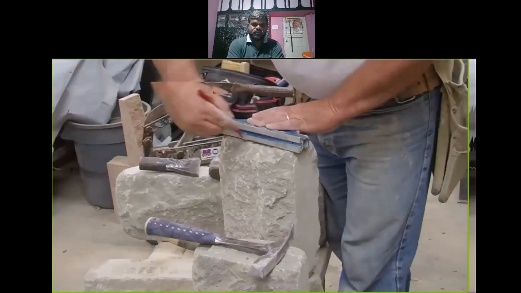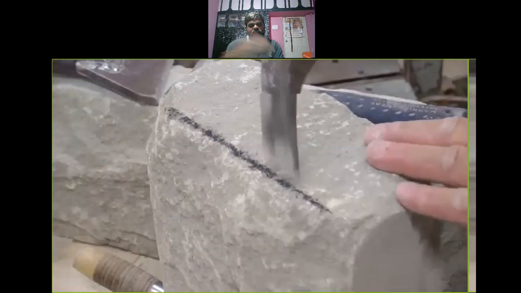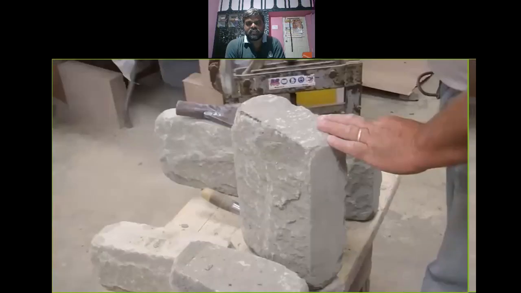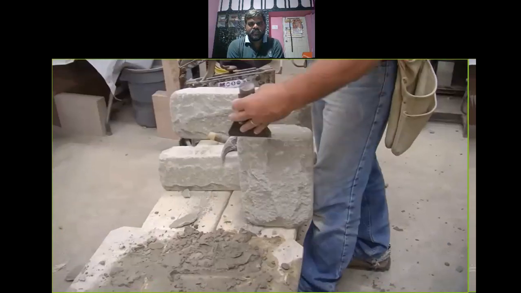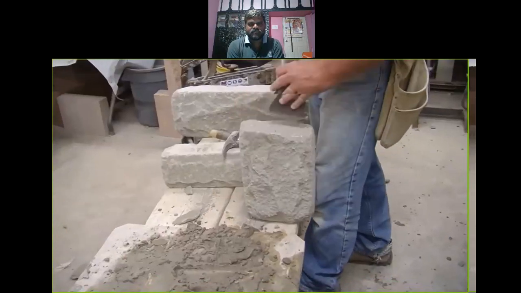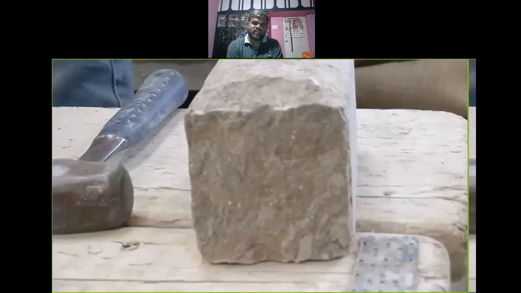This is the dressing of stone: cutting of the uneven surfaces. This is called dressing of stone. See, cutting the uneven surfaces, even that uneven surface also being cut.